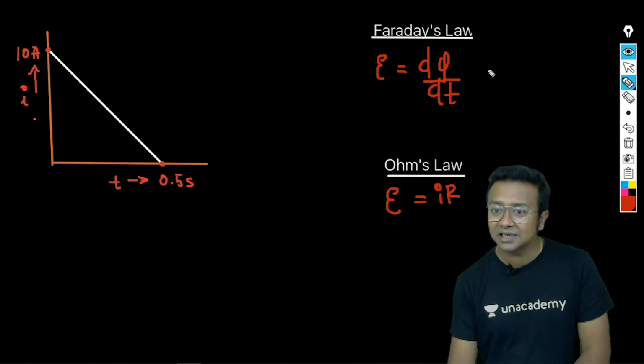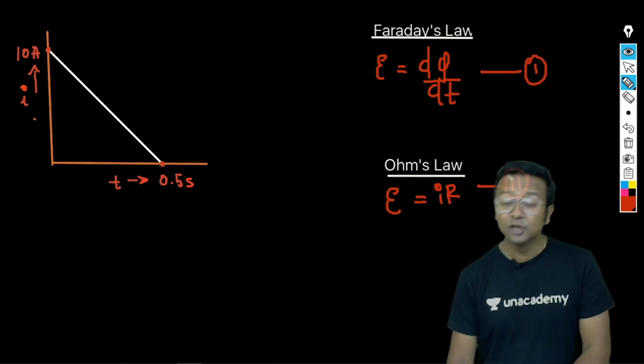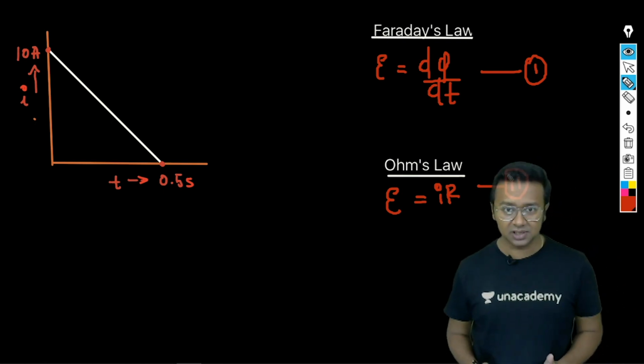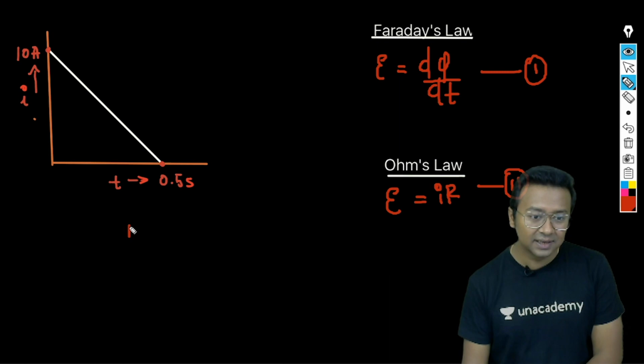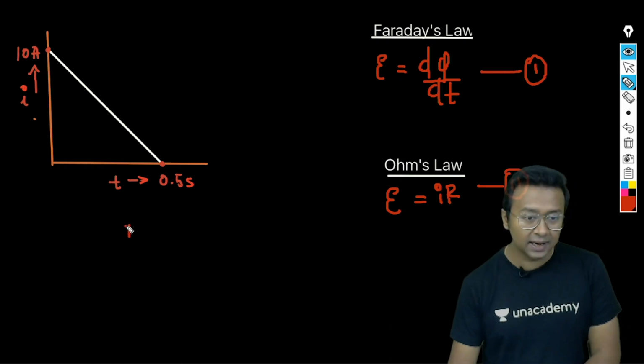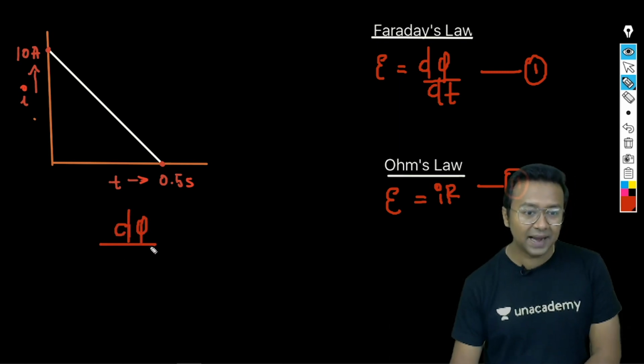Let's say this is equation number 1 and this is equation number 2. If I combine both these equations, I would get d phi by dt equal to I times R.